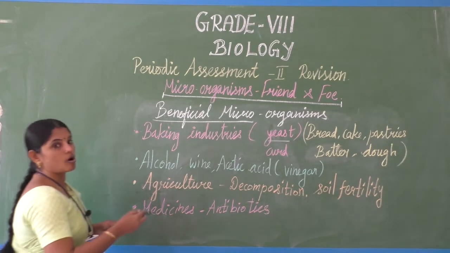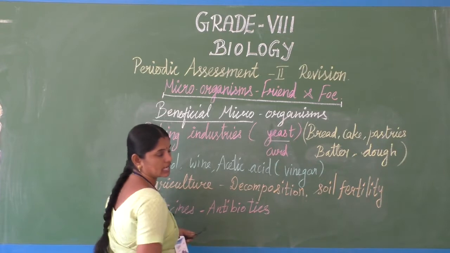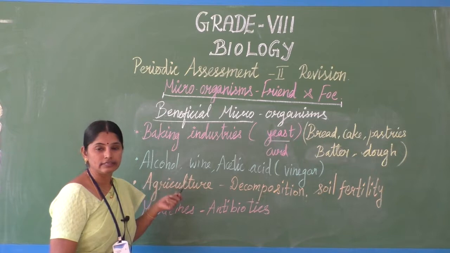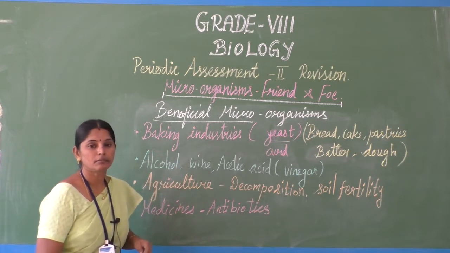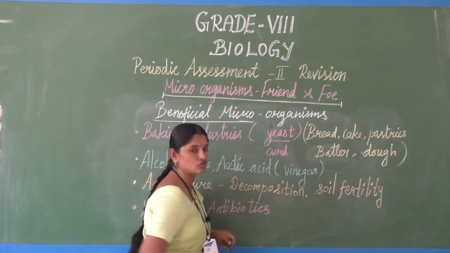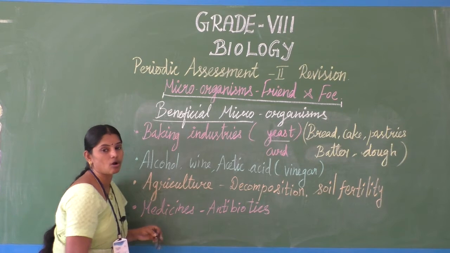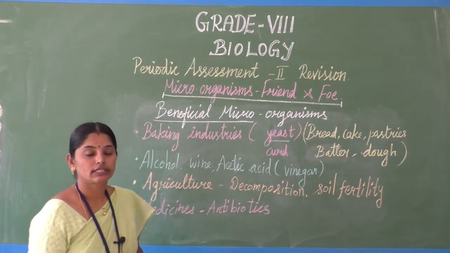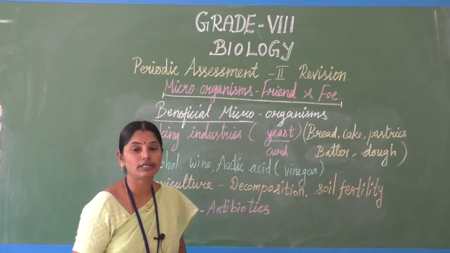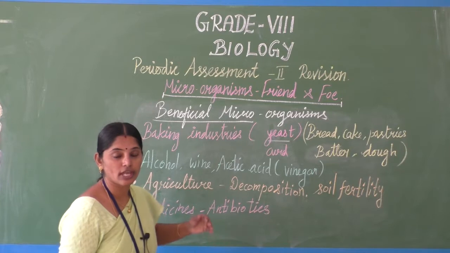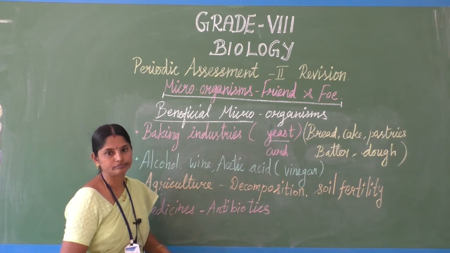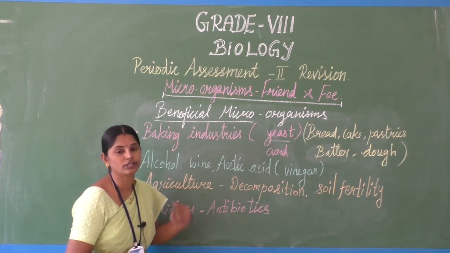So here, alcohol, wine, acetic acid, which is vinegar. To produce these in industries, we use microorganisms. Yeast is used especially in the production of alcohol and wine. The yeast multiplies inside the natural sugar, and that we call fermentation. It changes the sugar solution into alcohol.